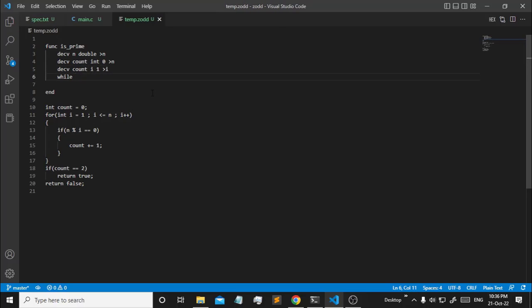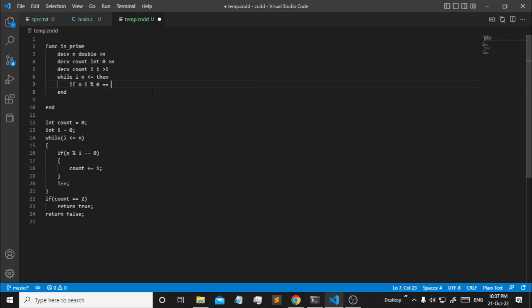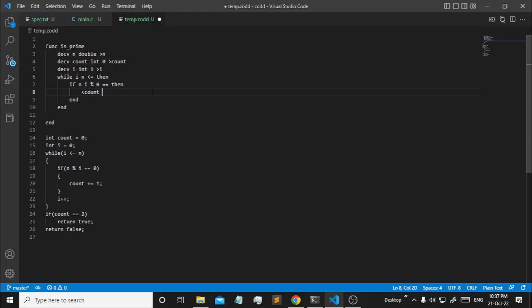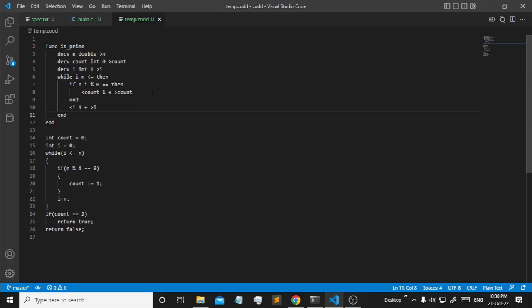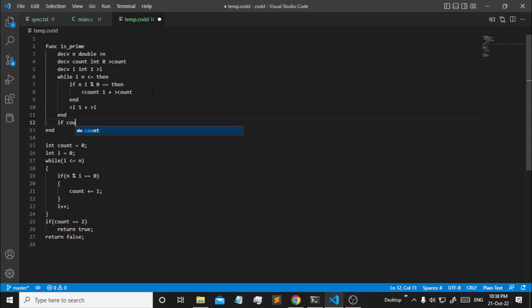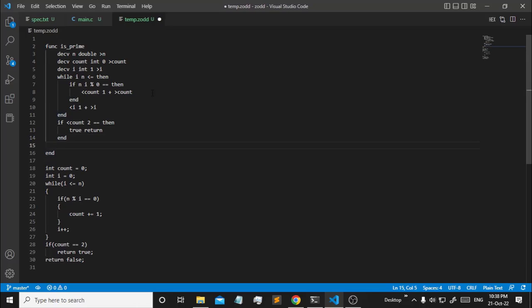Now we have to loop. So let's just translate into a while loop for now. Print I equals to 0. We're done. Again incrementing I, pushing I, one add, pulling I. Done. Okay. Next. We have to check whether count equals 2, then return true. True means we're pushing in true. Otherwise it's false, return, and we're done. Alright, this is our isPrime function.